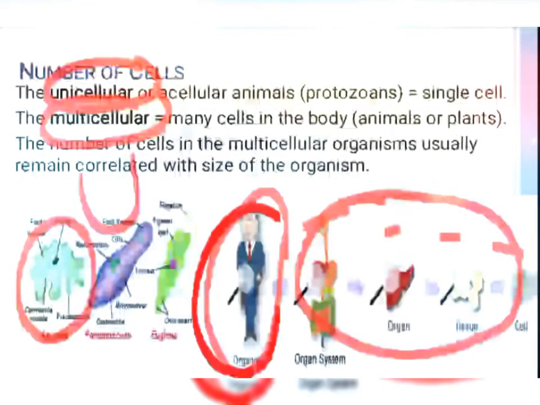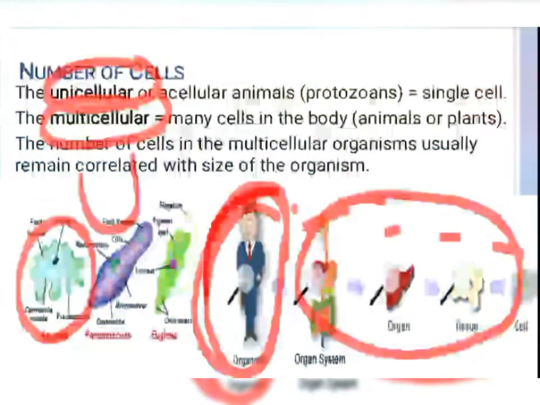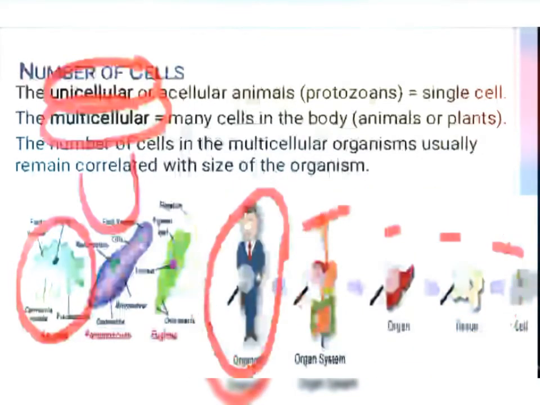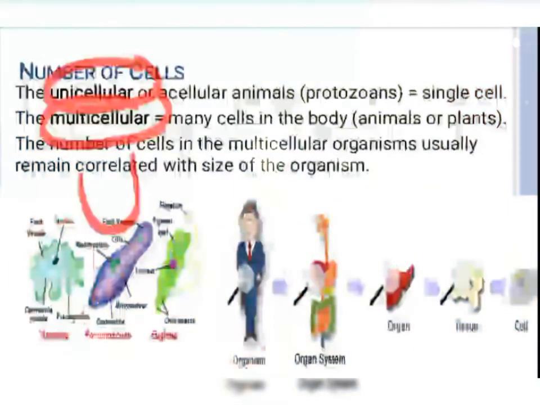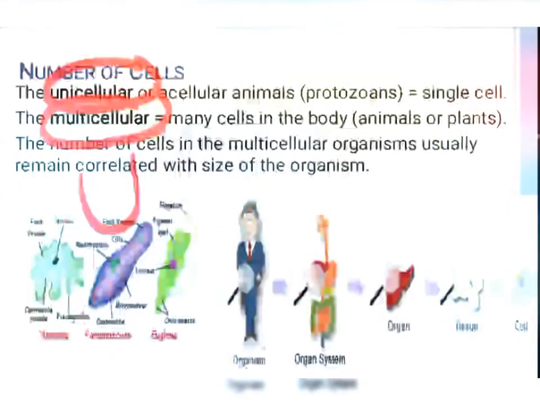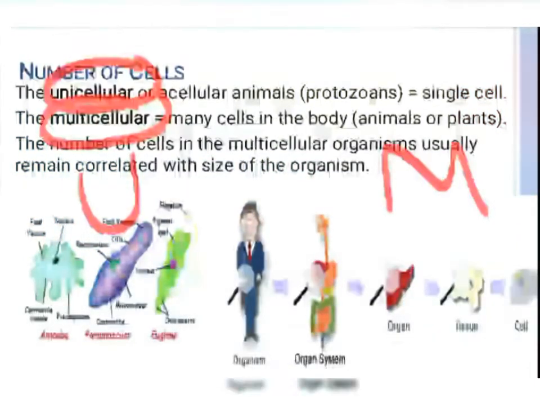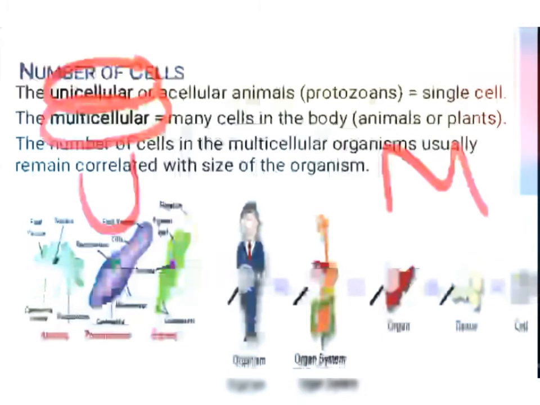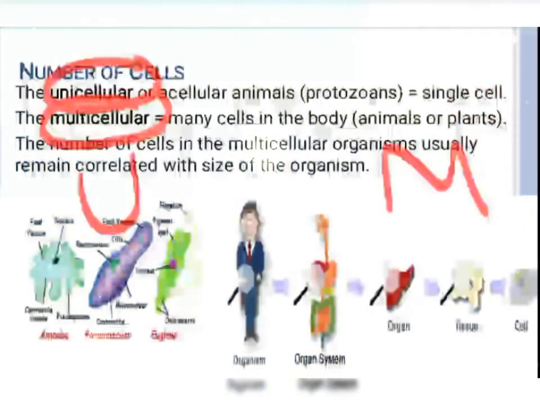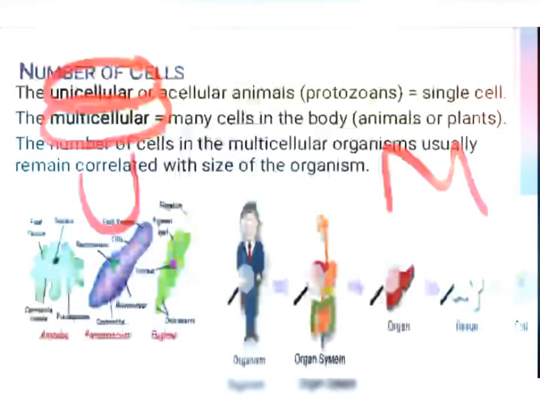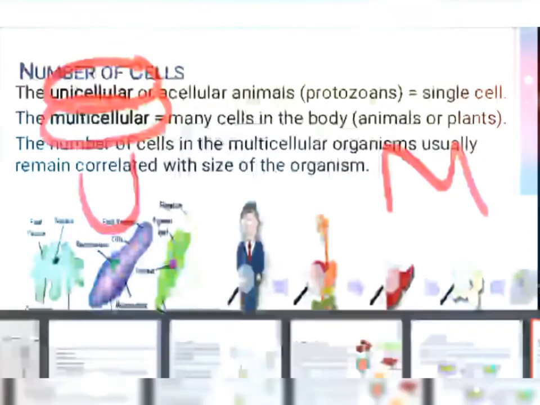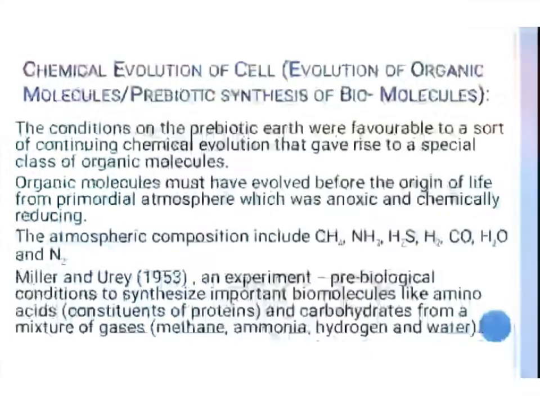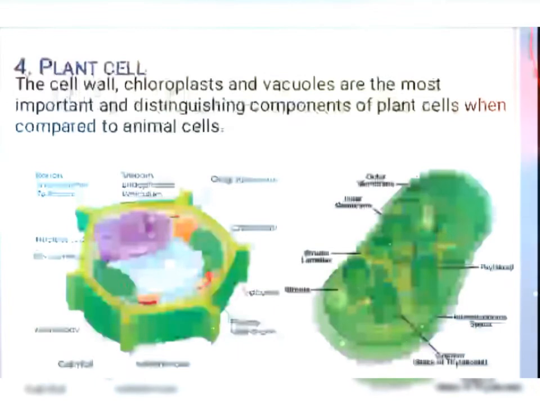And if we are going to study in detail about the organism, this structure, we will see much more details about it. And in unicellular organisms, a single cell carries out all the necessary life processes.